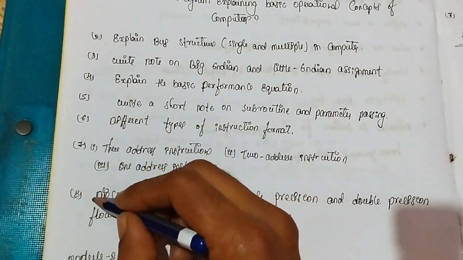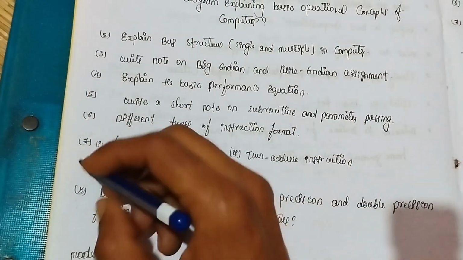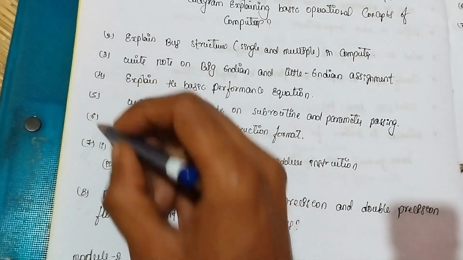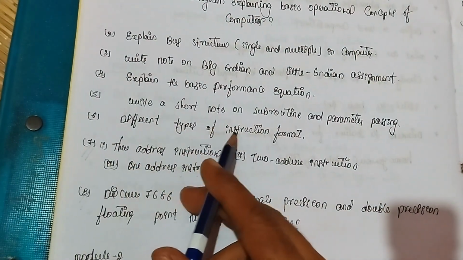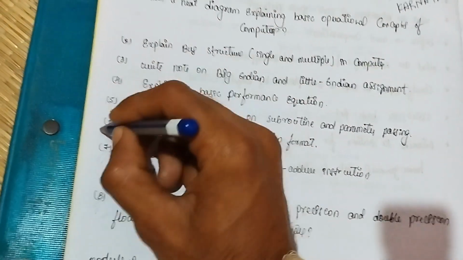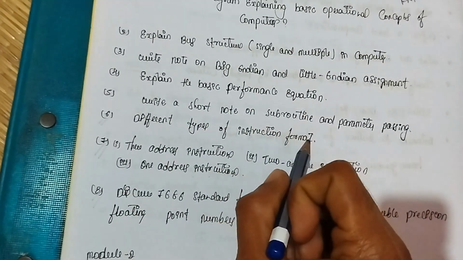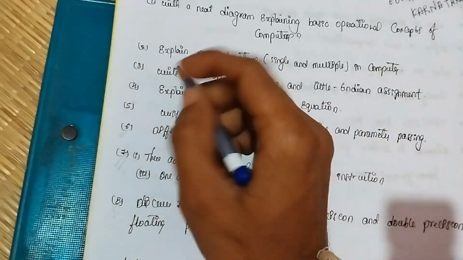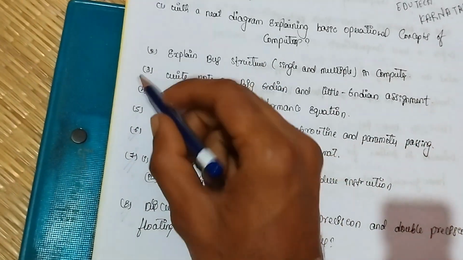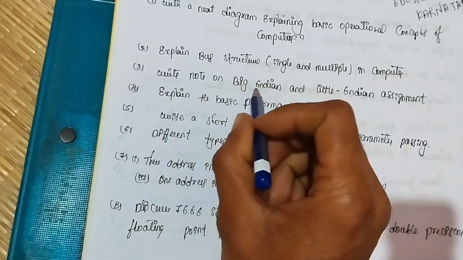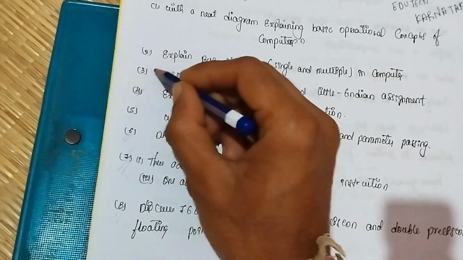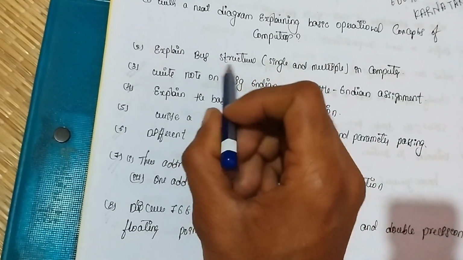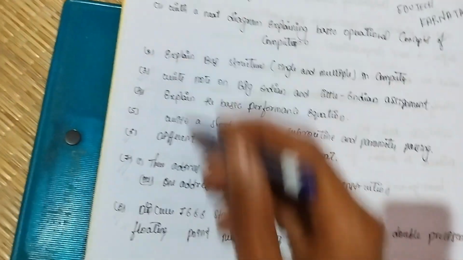So the first, the eighth one is very important and the seventh one is also important, and instruction format is also important. Write a short note on subroutines, it is also important, and explain the basic performance equation, it is also very important. Many times these questions have been asked, so they are important. Write about Big Endian, it is also very important. Also the bus structure of single bus is important.